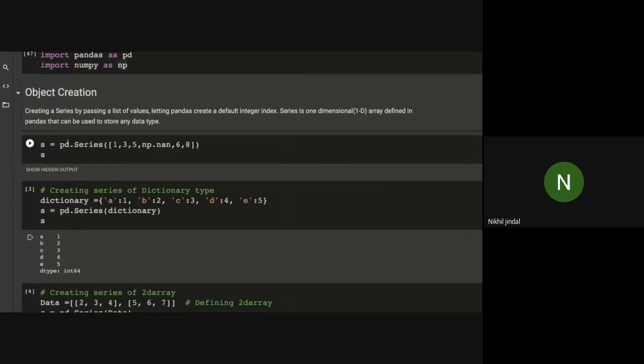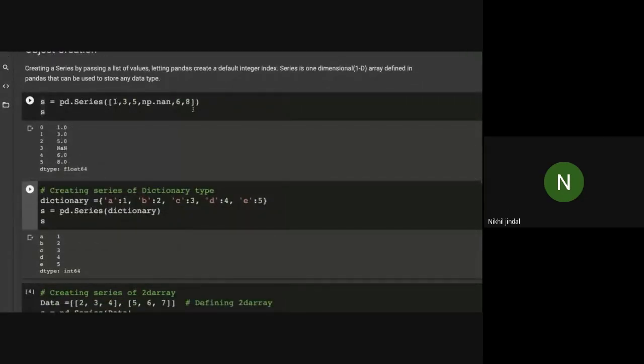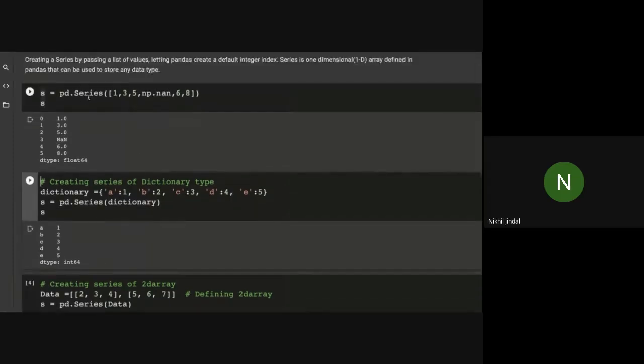Here what I've done is I'm using this series function, and I'm passing an array as the parameter inside this function. So the output is this one column. This array is converted into a simple series, that is a single column. Now you can create a series by using different data types. Here I have used a single list, or you can say a single array.